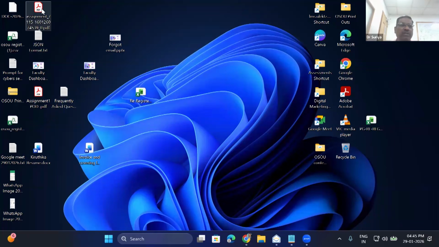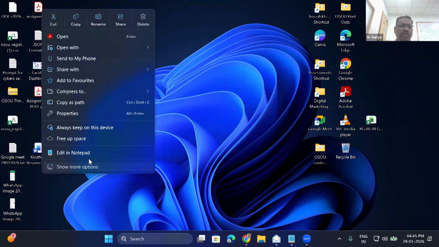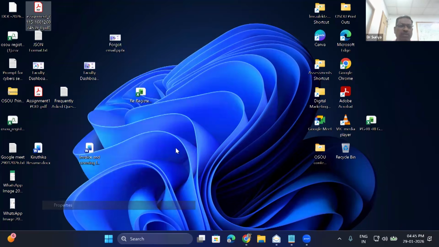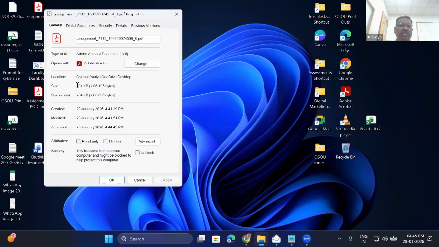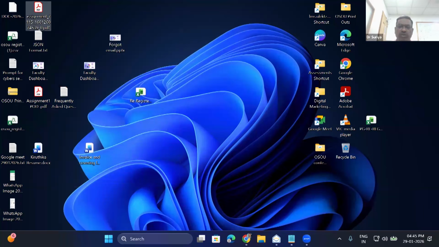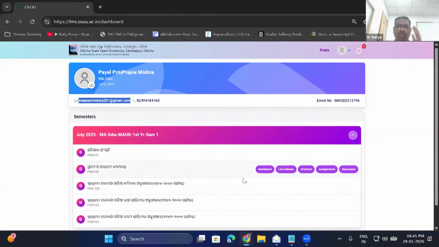For example, you have to right click, go to show more options, properties. You can check the file size. My file is only 201 KB. So this is very much suitable for me to upload. No problem. I can upload it here.